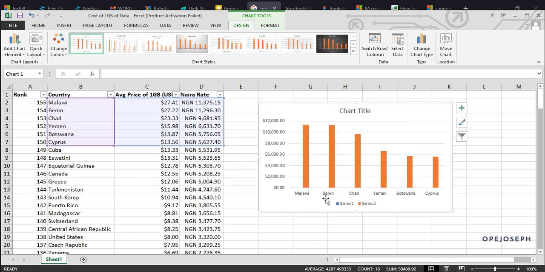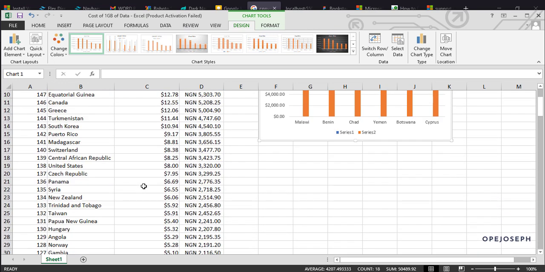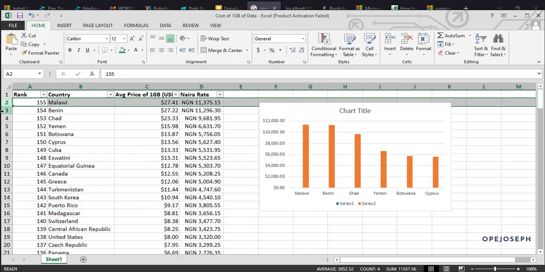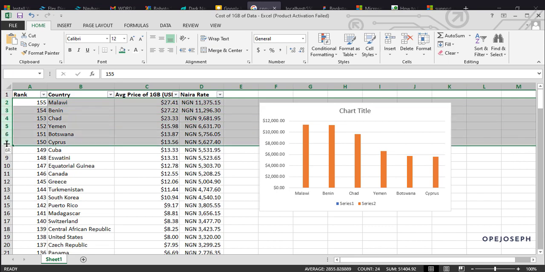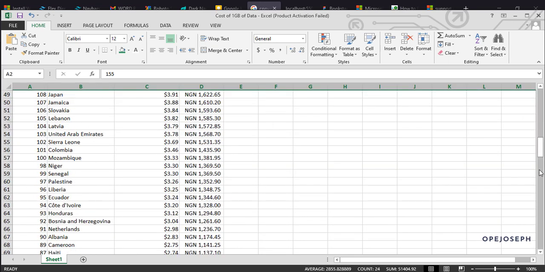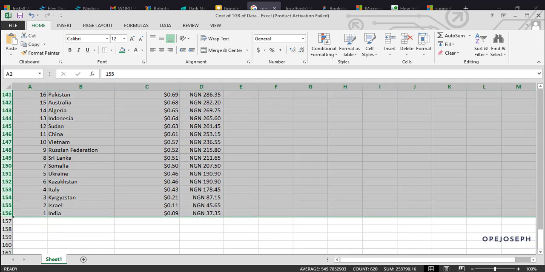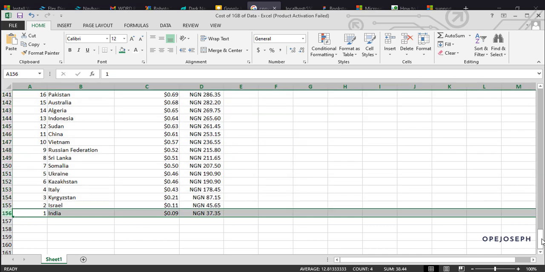Very simple. So you can see Malawi. You can imagine the distance between Malawi and Cyprus. Very long. If you were to compare, let me draw on that chart now. Let me select this top 5. I'm using shift now to select everything. Let me go to the last one, India. I use shift, sorry. Okay, I already selected India.